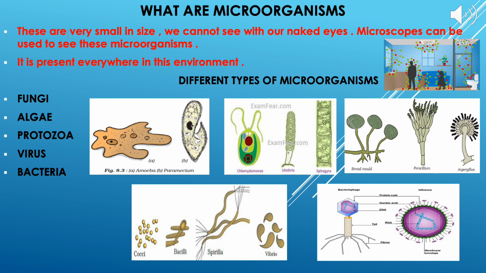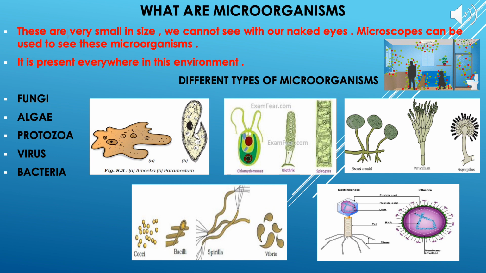Now coming to bacteria, you might be surprised to know that bacteria are the primitive organisms which were found on this earth. When the earth originated, the condition on this earth was very extreme. It means during daytime it was extremely hot, and at night time it was extremely cold. And students, the bacteria were the only organisms which were able to survive in that extreme condition. And bacteria are of different types like cocci, bacillus, spirilla and vibrio.